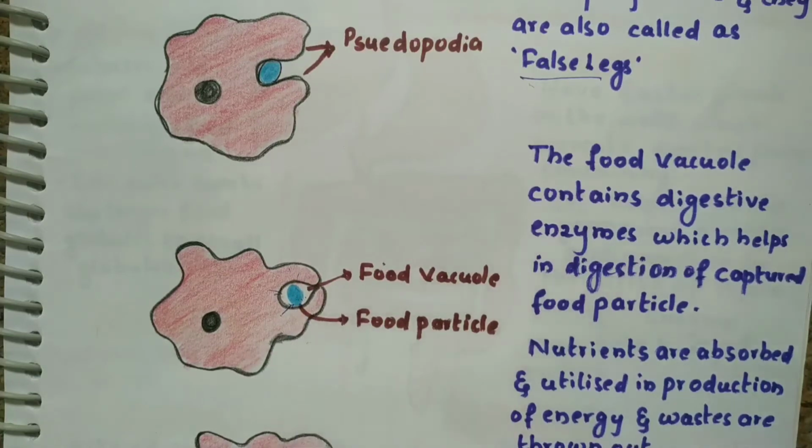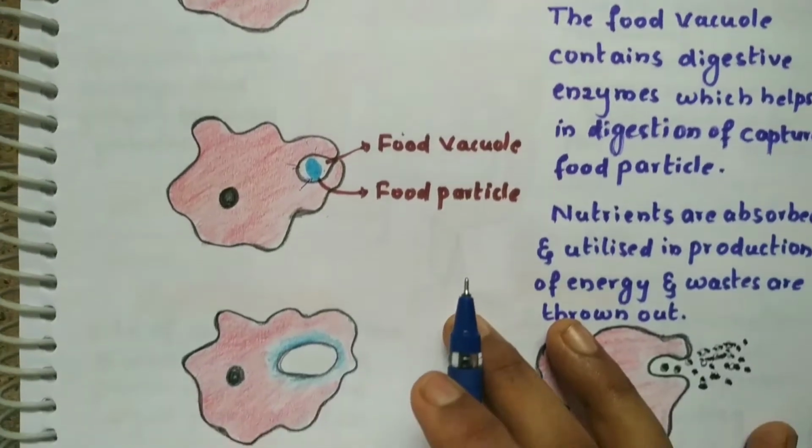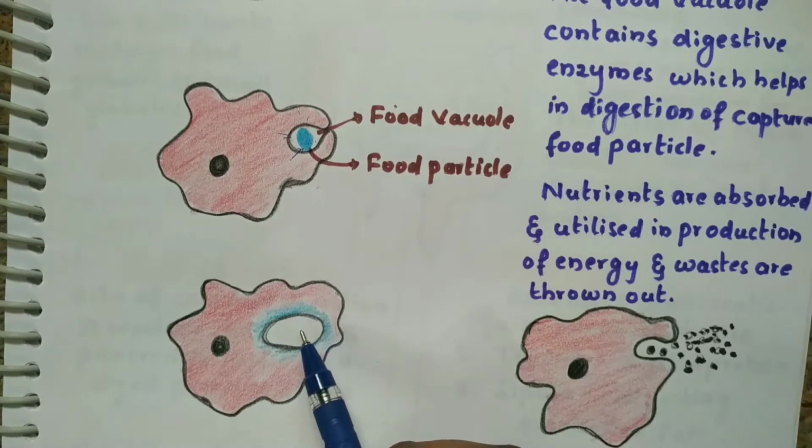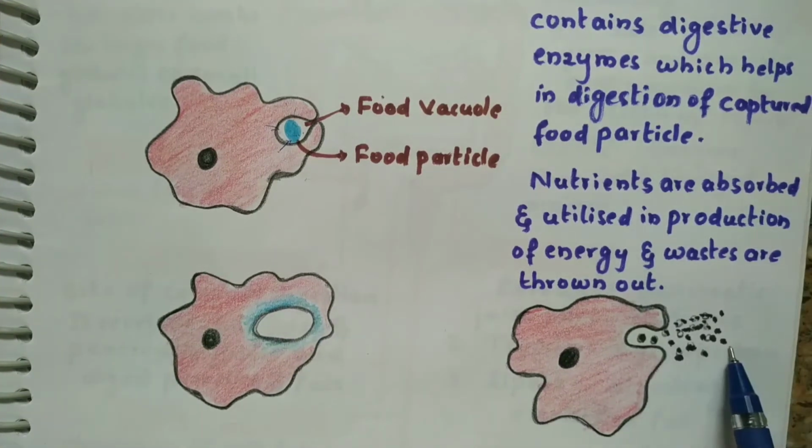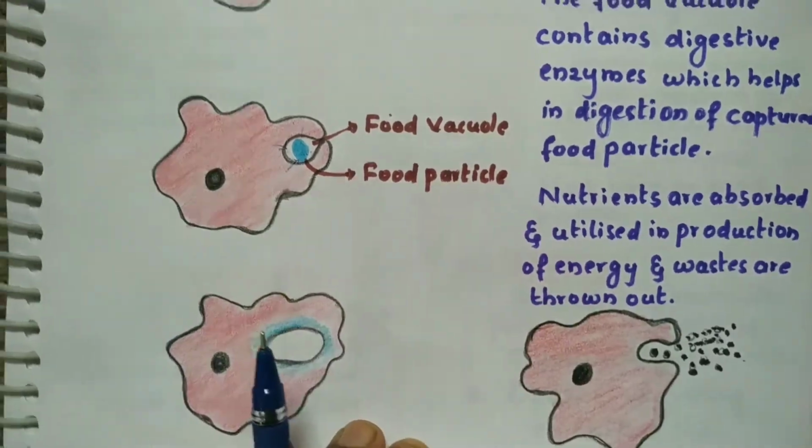And after digestion, the proteins, vitamins and other nutrients will be absorbed by the amoeba from the food vacuole. Afterwards, the wastes generated will be excreted. So the whole process you can see here.